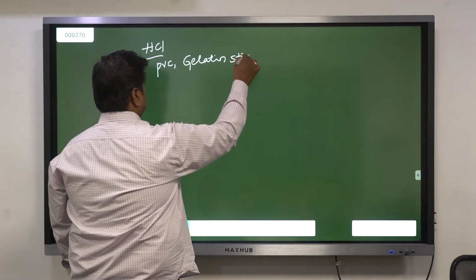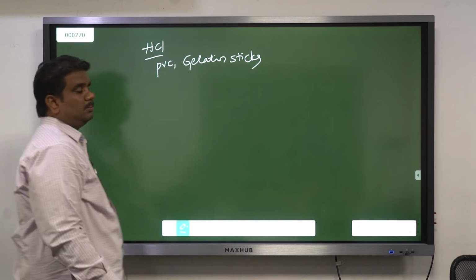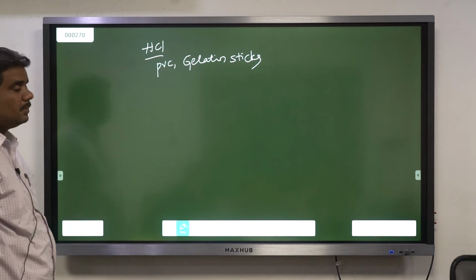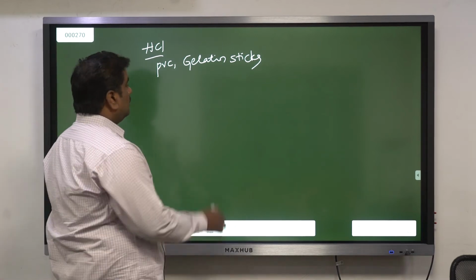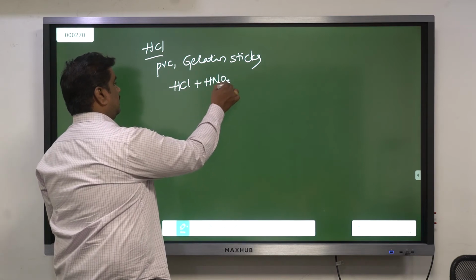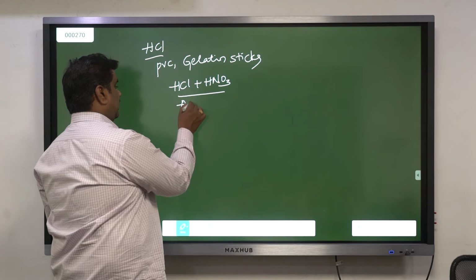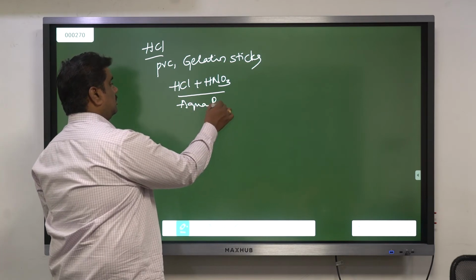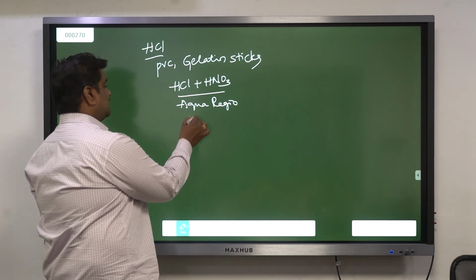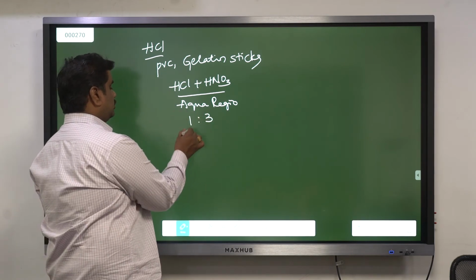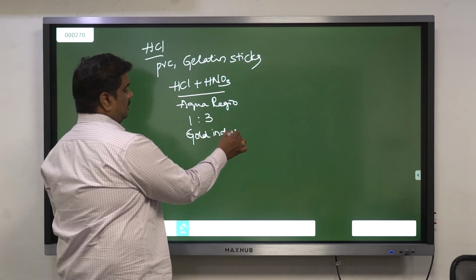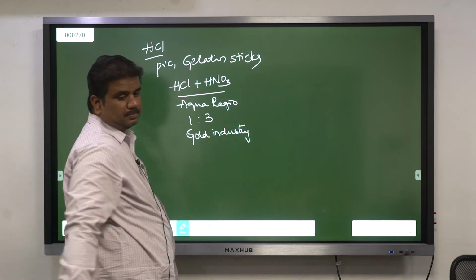Or else in the case of gelatin sticks, HCl is used. At the same time, the combination of HCl and nitric acid is known as aqua regia, in which HCl and nitric acid are mixed in the ratio of 3:1, which is used in the gold industry.